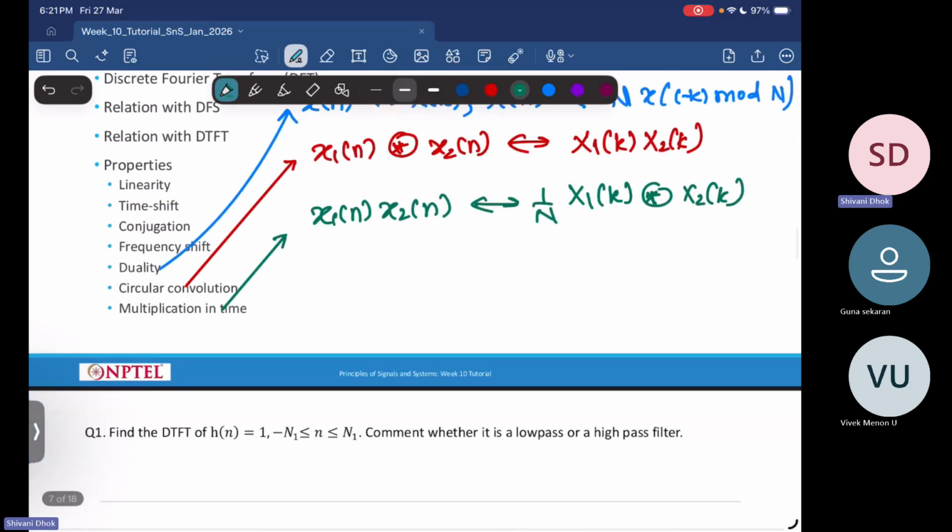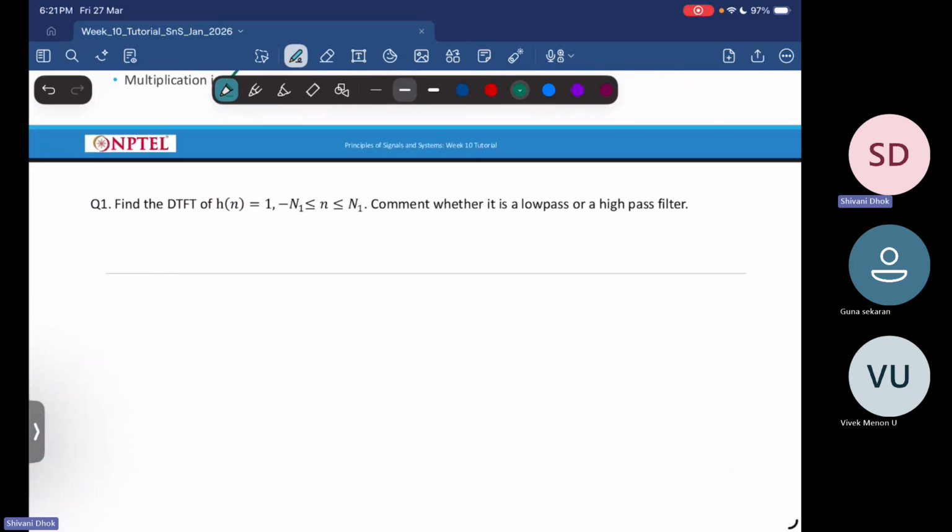Okay. If not, then let's move on to the first question for today. The first question says to find the DTFT of this particular signal. This is the DTFT of this impulse response, h of n, which is equal to 1 when n is between minus N1 and N1.